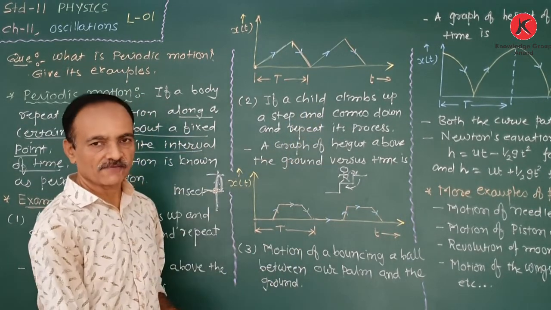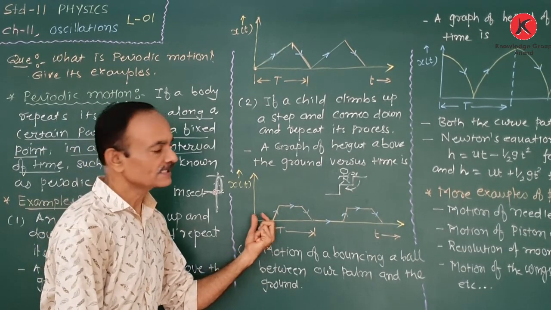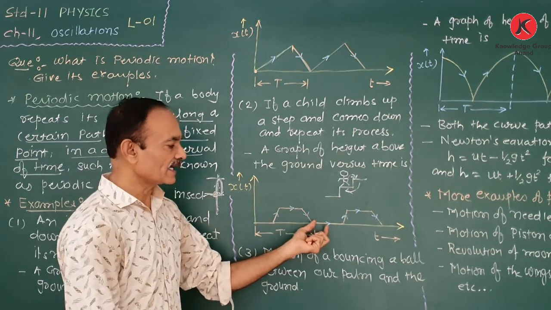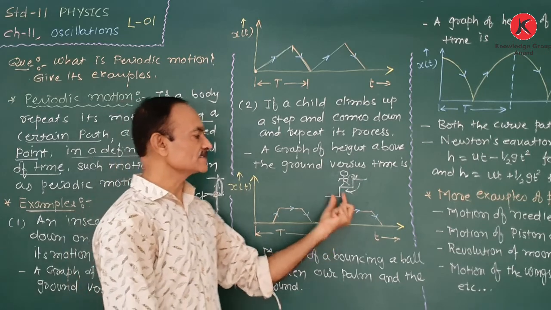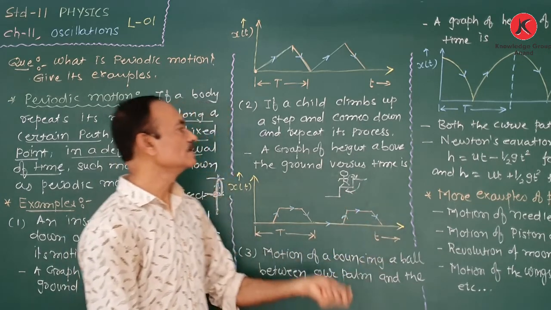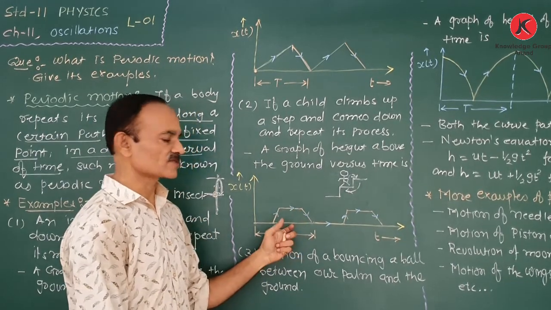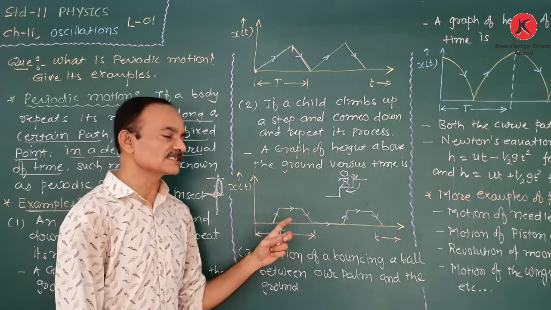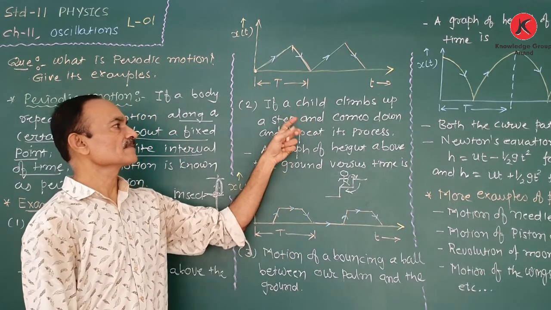As we draw the graph, for a certain time it is at the initial position, then it climbs up, remains for a certain time, and climbs down. Therefore it climbs up and down, up and down. This type of motion of the child is also a periodic motion. Clear? So there is the graph of the displacement above the ground versus time for a child who steps up and steps down.